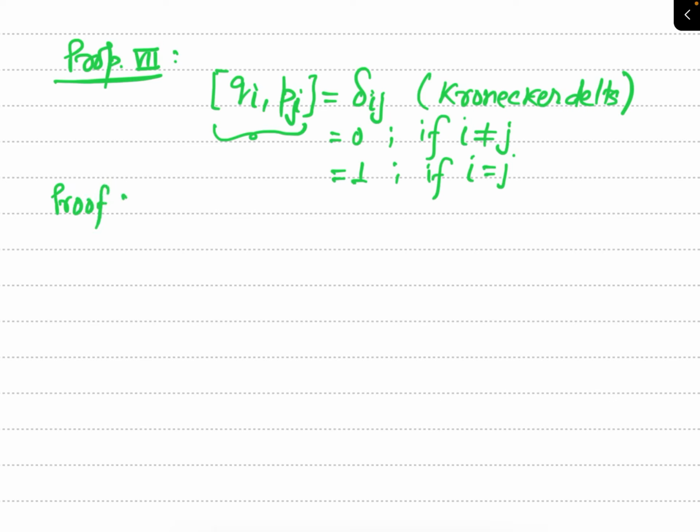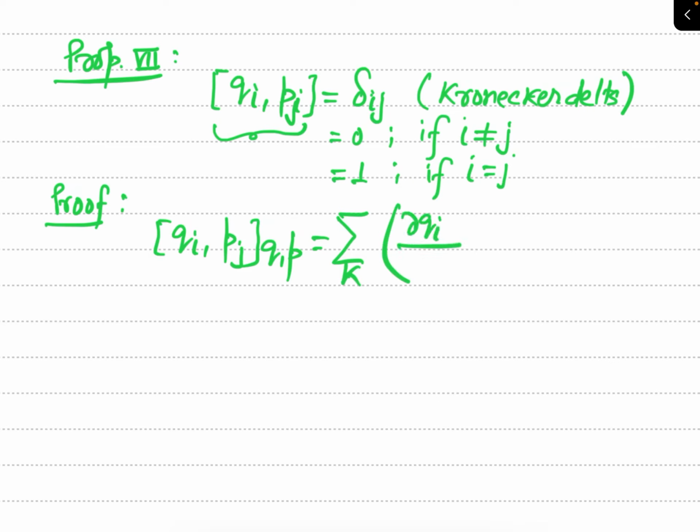Again, starting with the definition of Poisson bracket. Poisson bracket of Qi and Pj with respect to Q and P, you know this is summation over k